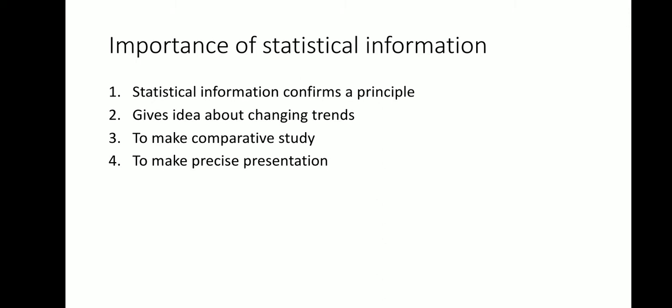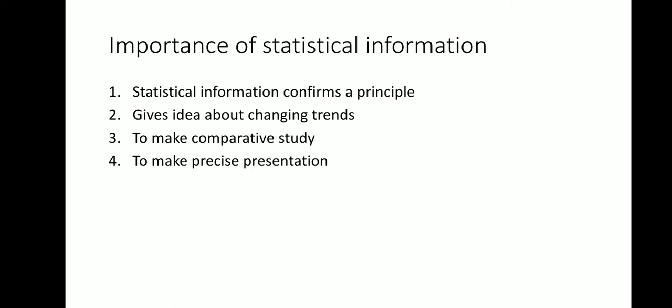Information from real life activity at such different times and places is necessary. It gives an idea about changing trends, such as the changing tastes and preferences of people. What the demand is, what changes took place, can be known with the help of statistical information.